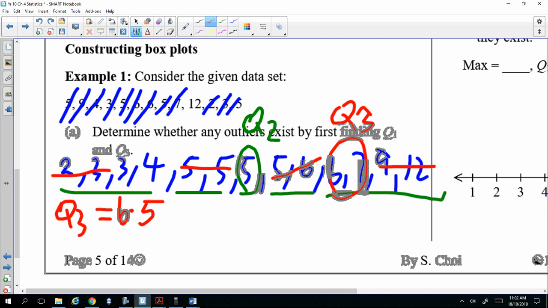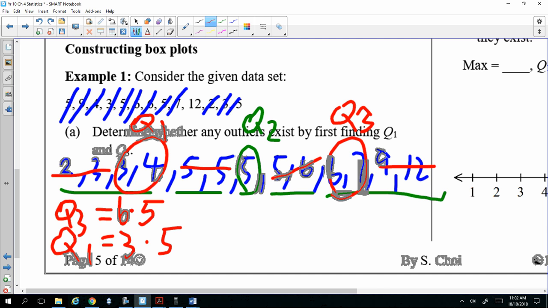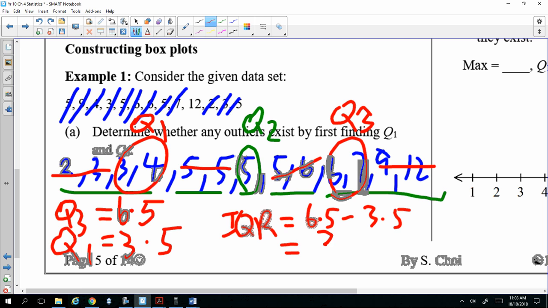So let's find the interquartile range. That's equal to 6.5 minus 3.5, which is 3. Okay, now let's find out if there are any outliers. So possibly the 12 could be an outlier. How do we check it? We go through and find the threshold. So you go upper threshold.